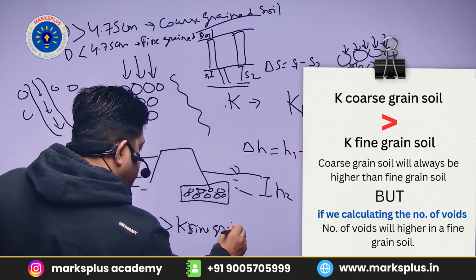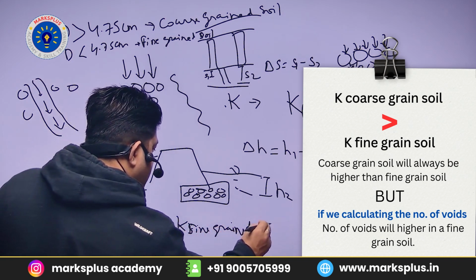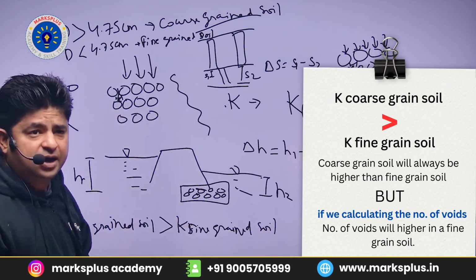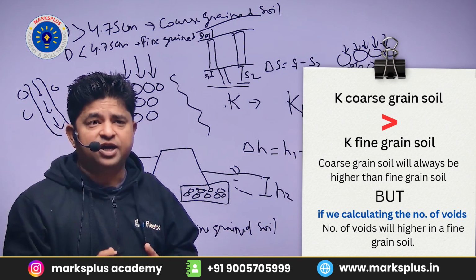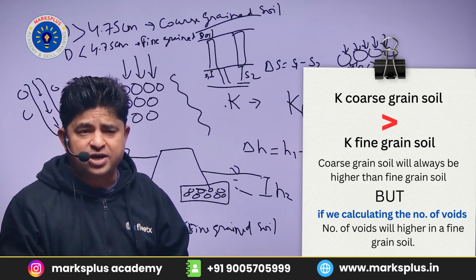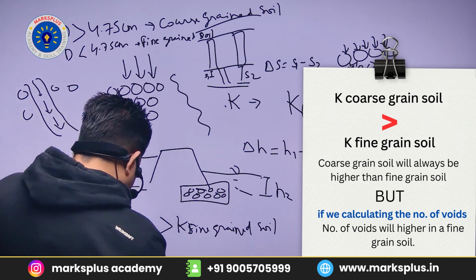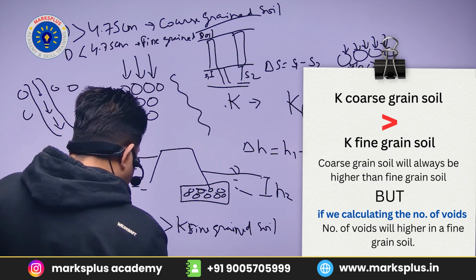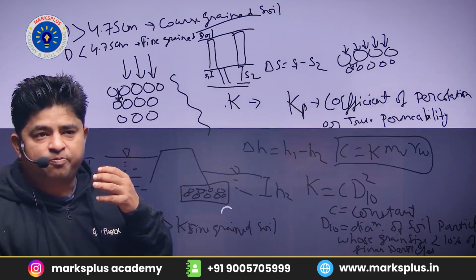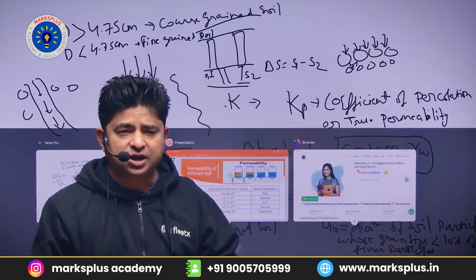Because the size of the void in coarse grain soil will always be bigger than in fine grain soil. But if we calculate the number of voids, it will be higher in a fine grain soil. So we can say that the permeability will always result in a greater value for coarse grain soil.